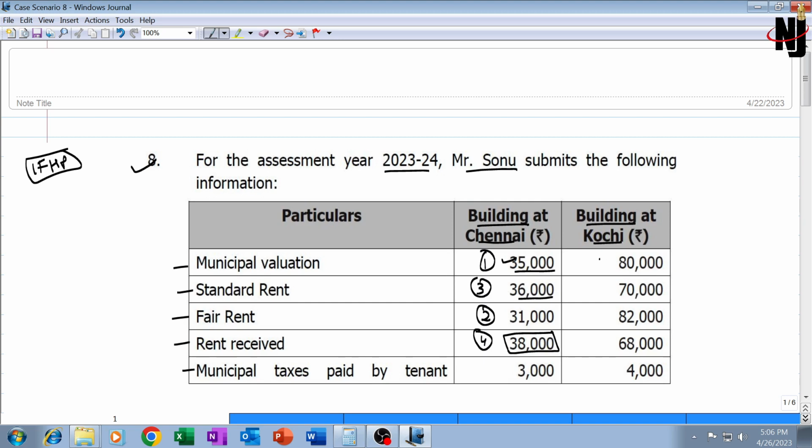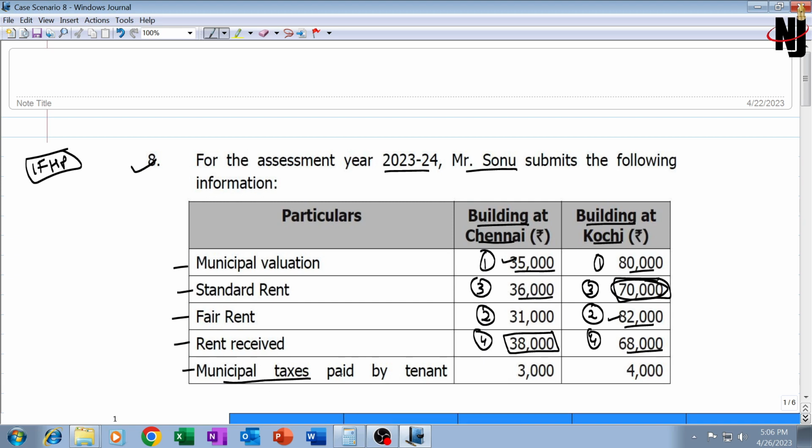For building at Kochi, so we'll start with municipal valuation 80,000 versus fair rent, this will be picked up second, 80,000 versus 82,000, whichever is higher, so 82,000. 82,000 versus standard rent 70,000, whichever is lower, so standard rent, and then that versus rent received, whichever is higher. So ultimately 70,000 will be GAV, 68 or 70, whichever is higher.